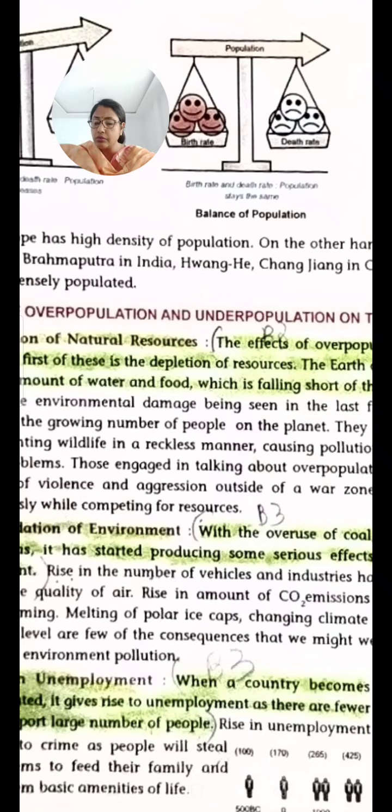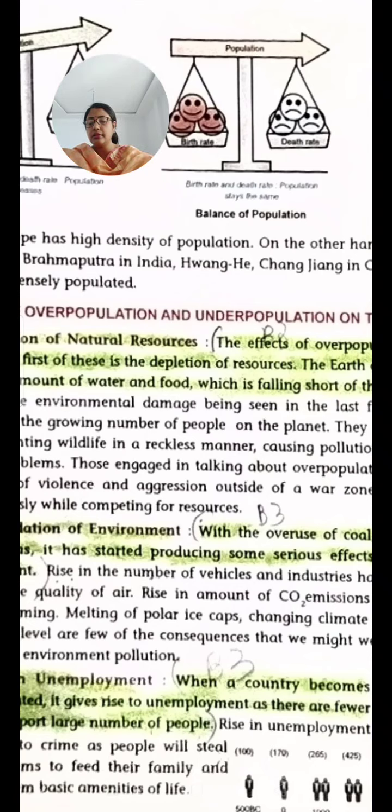They are cutting down the trees of the forest, hunting wildlife in a reckless manner, causing pollution and creating a host of problems. Those engaged in talking about overpopulation have noticed that acts of violence and aggression outside of a war zone have increased tremendously while competing for resources.